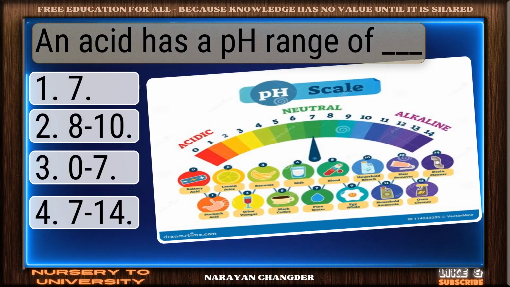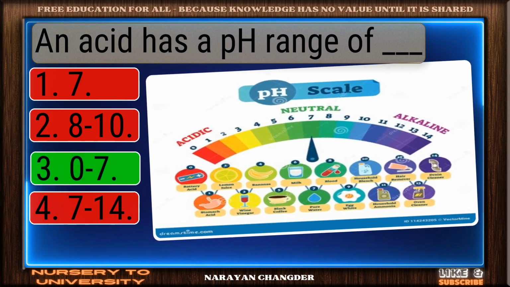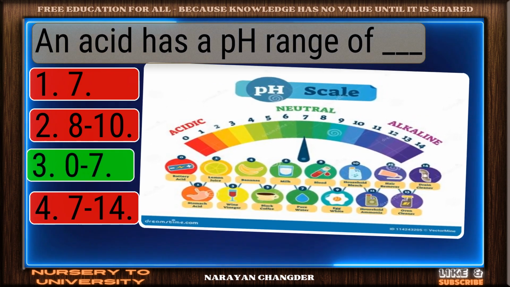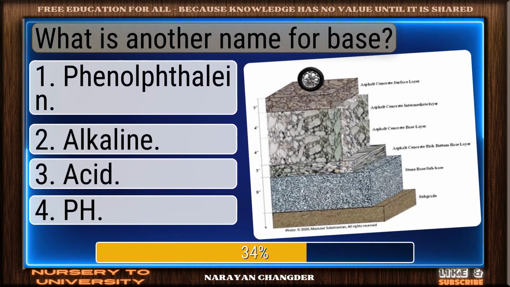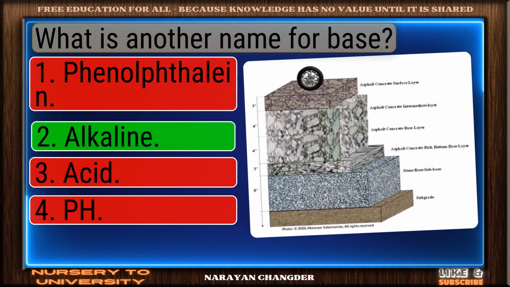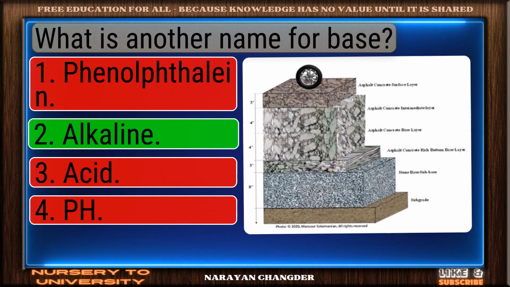An acid has a pH range of dash. Smart move. Zero to 7 is an accurate answer. What is another name for base? Excellent choice. Alkaline is the right answer.